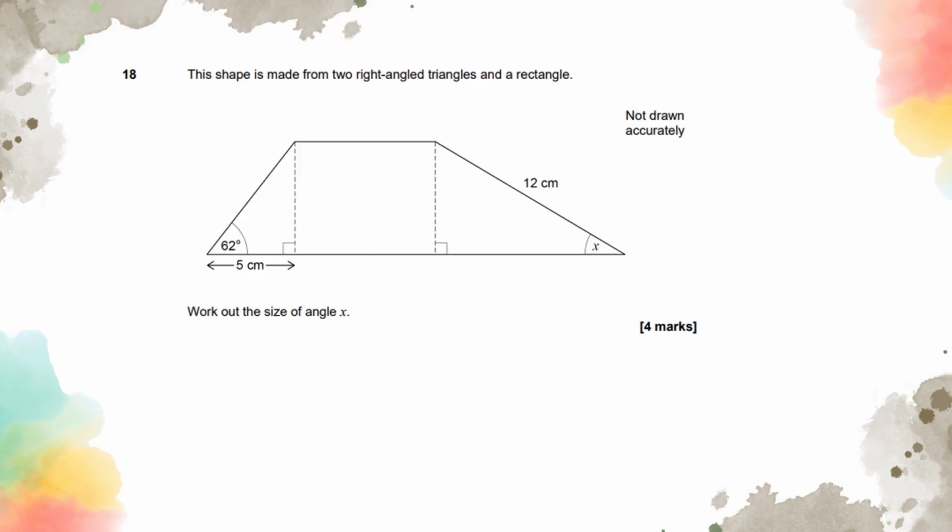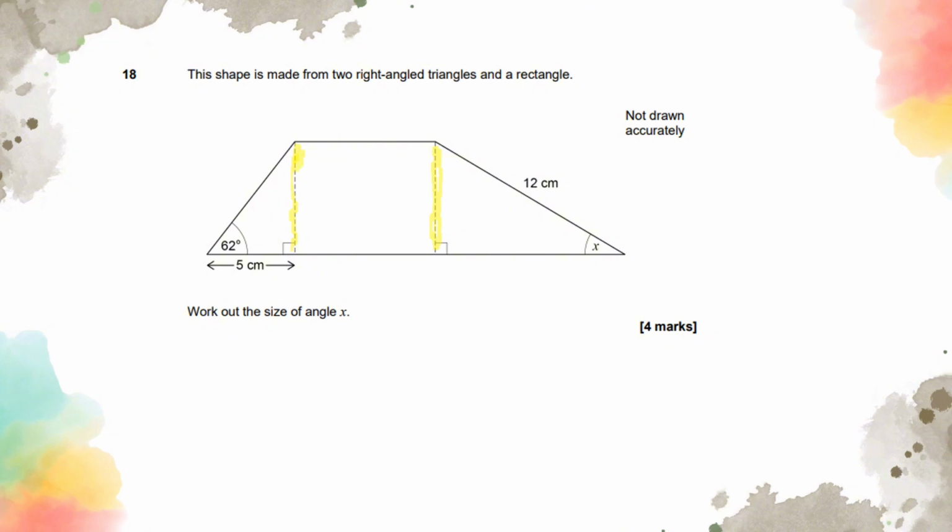Right, let's have a look at question 18. It says this shape is made from 2 right angle triangles and a rectangle. Work out the size of angle X. So we've got 2 right angle triangles and a rectangle. If I just quickly sketch it for you guys, we know that this length here and this length here are going to be the same.